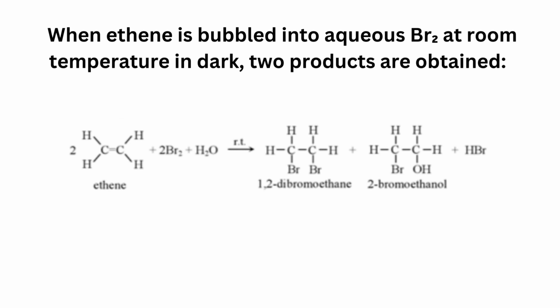When ethene is bubbled into aqueous Br2 at room temperature in the dark, 2 products are obtained: 1,2-dibromoethane and 2-bromoethanol.